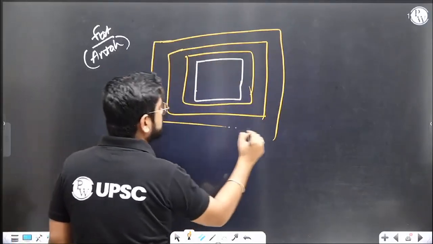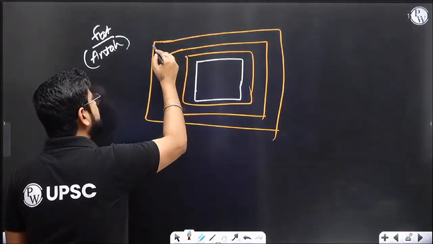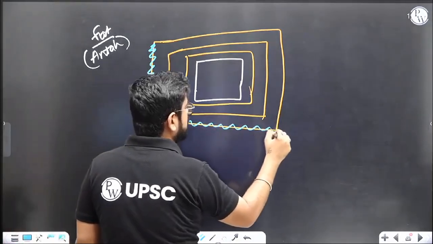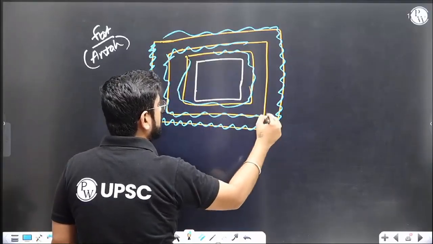Right? And dig these three moats so that nobody can go inside. Now, after digging, put water inside. Fill these spaces with water. Let's say here as well. So now it's tough to penetrate.